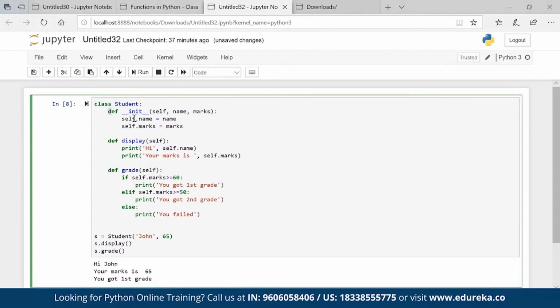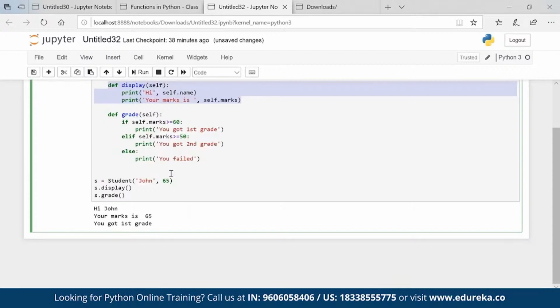init is a constructor, display is a method inside the class. When you want to initiate the variables, this is helping me to initiate the variables. If we want to do some calculations or some logic building, then we'll have these methods. I created one student, I can create multiple students. For that, we have to run a loop.